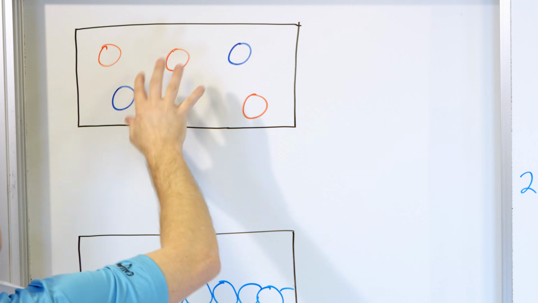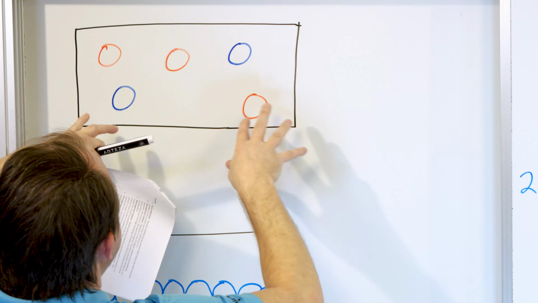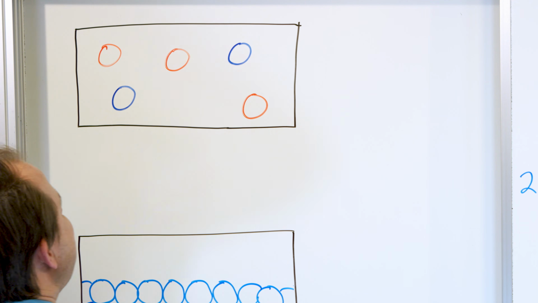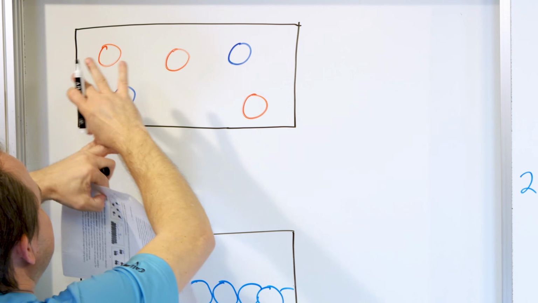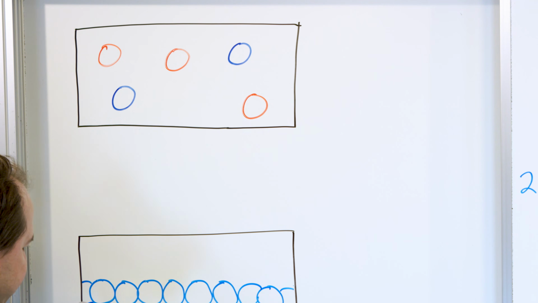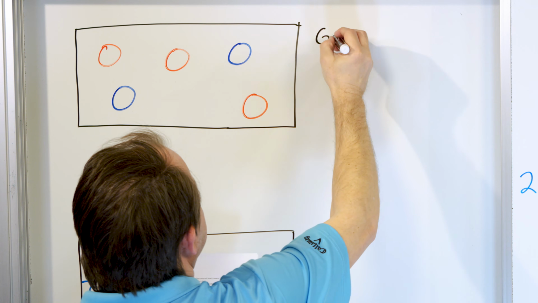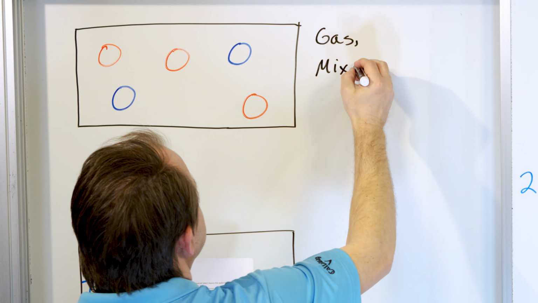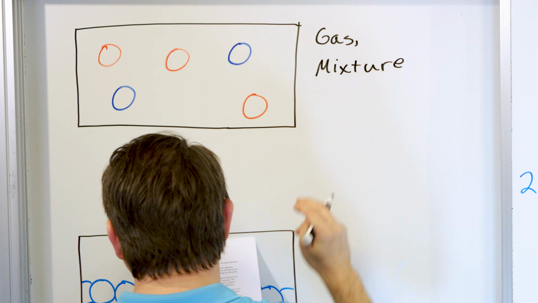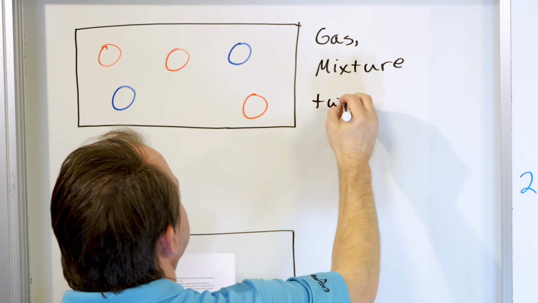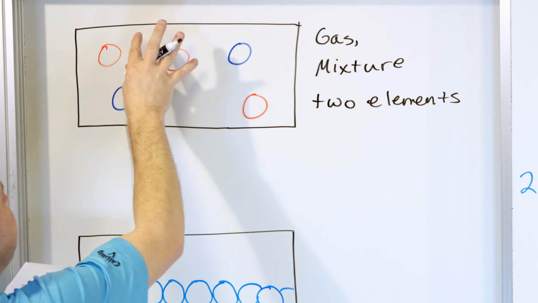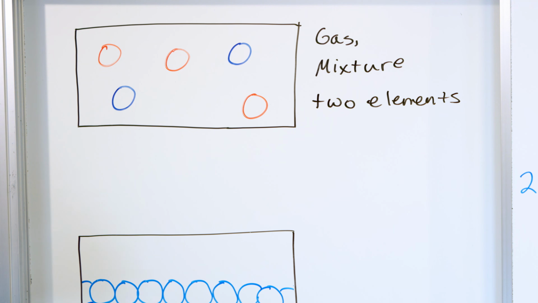And it looks like everything is kind of bouncing around the container up high and low and kind of filling the whole volume of the container. So we know it's a gas. And because we have two different elements and they're in the container mixed around, we know it's a mixture. So we know the phase of this thing is a gas. We know it's a mixture of two different elements, right? Of two elements. And we know it's elements because nothing is connected or bonded together here into a molecule.